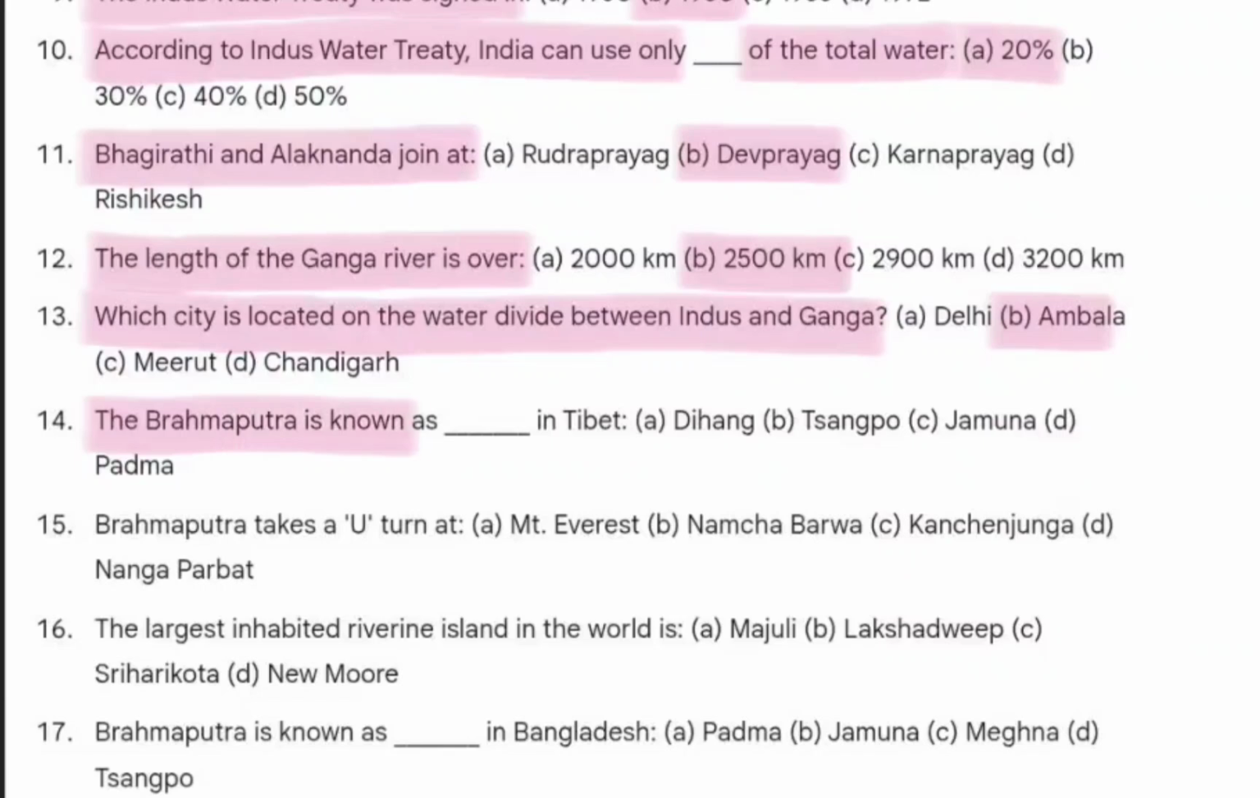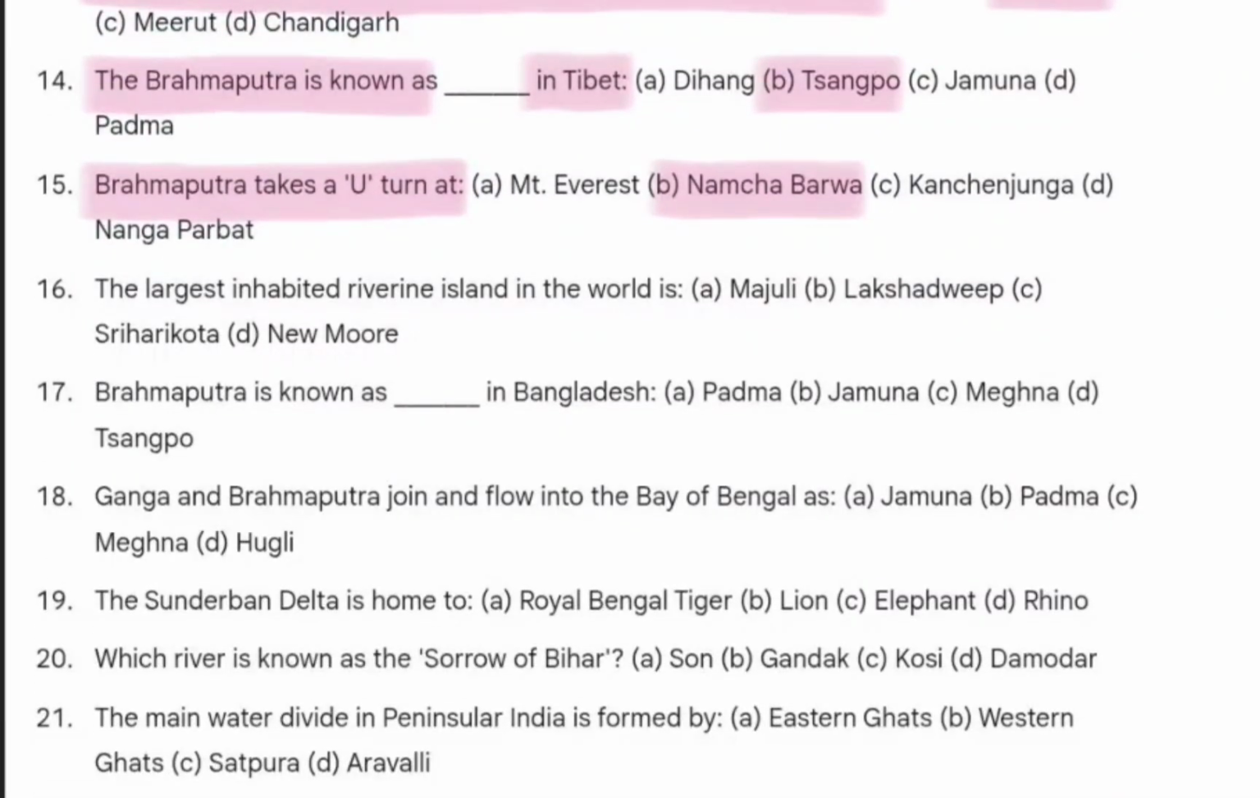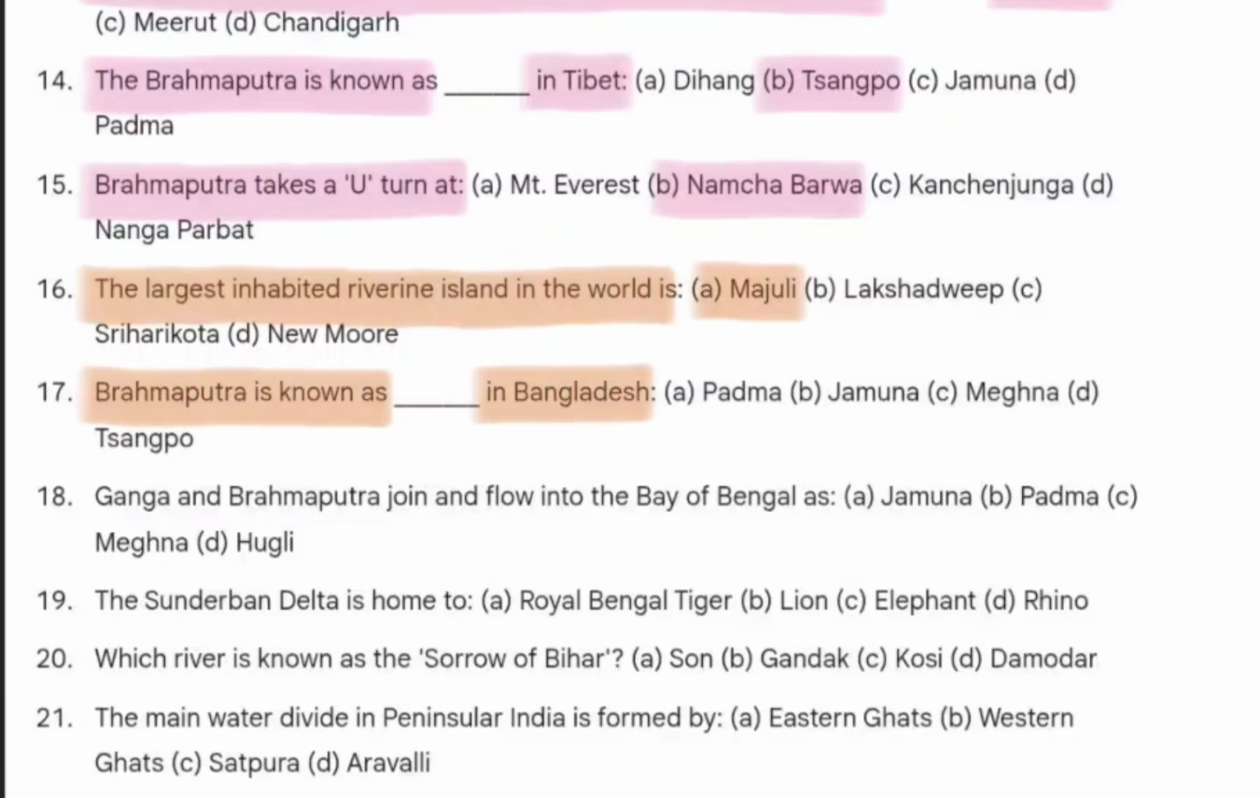The Brahmaputra is known as dash in Tibet. What is it known as? It is known as Sangpo, and in Bangladesh Jamuna. Just because the question has only asked in Tibet, the answer will be Sangpo. Next question is, Brahmaputra takes a U-turn at Namcha Barwa. Next question. The largest inhabited riverine island in the world is Majuli. Brahmaputra is known as dash in Bangladesh. What is it called? Jamuna.